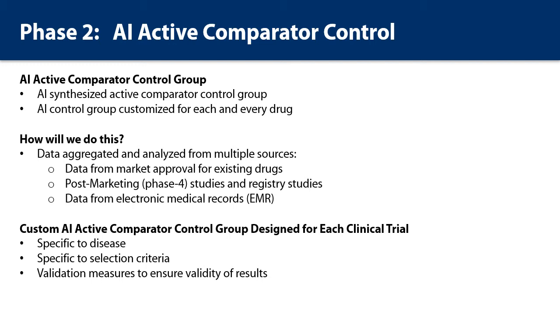As with AI placebo-controlled products, we'll generate a custom AI active comparator control group based on custom design of the drug developer, matching the group to the selection criteria and validating the control group to ensure validity of the data generated. And this goes back to the previous idea again, is that if we're comparing a new asthma medication against